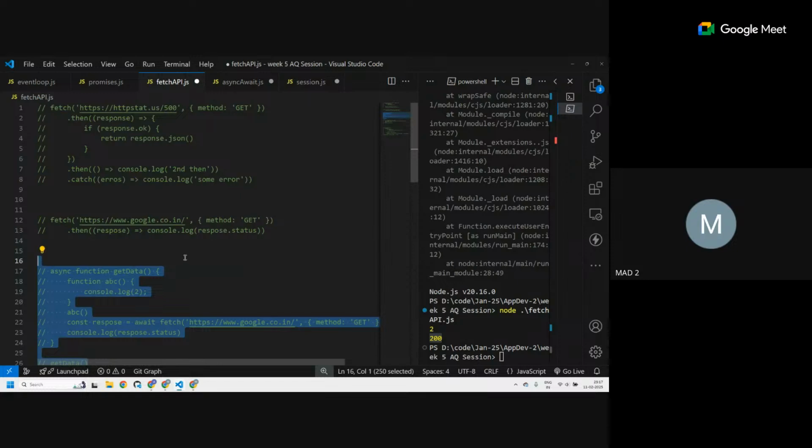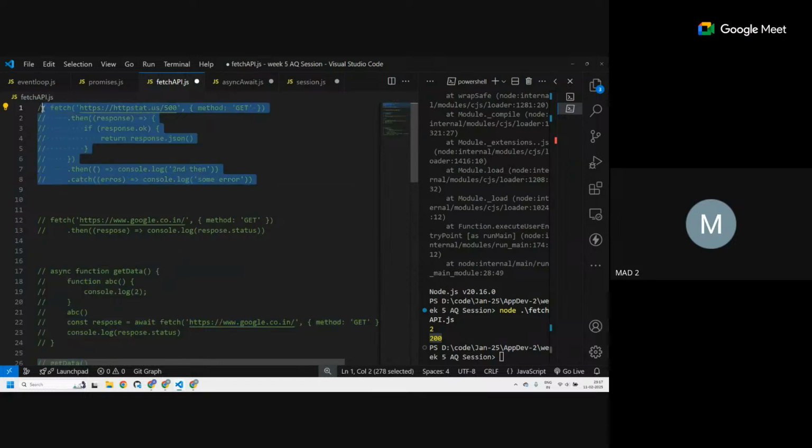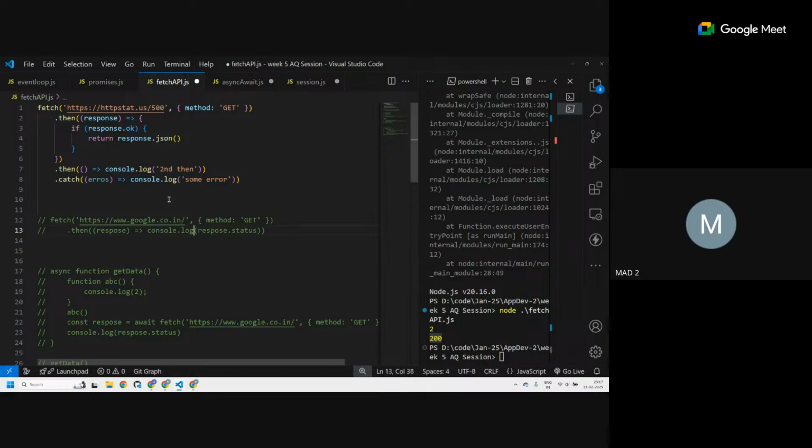Let's see some actual use of this fetch. So what are we doing here? There is a website called HTTP Status, in which you can give the code over here. If I say 500, it will return a response of 500. If I say 404, it will return a response of 404. Okay, so that is one. What is happening here? Dot then.